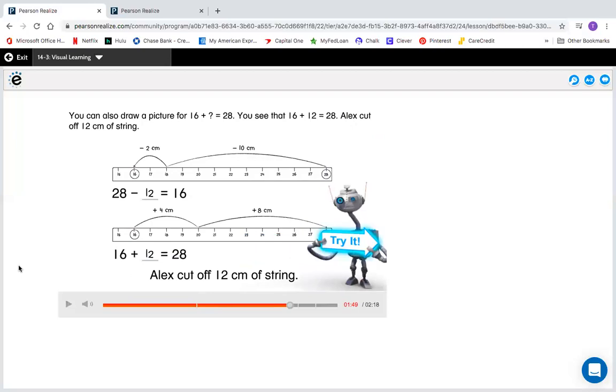So the way that they're showing you is they're using a yardstick, but they're using it like a number line. So they're saying if I have 28 minus question mark equals 16, if I start at 28 and I jump until I get to 16, the amount of jumps on top shows me my answer. But you can also do that with your addition. If I start at 16 and I make jumps until I get to 28, however many jumps I made on top tells me my answer, which is the same thing, 12 centimeters. And you could always check it to make sure.